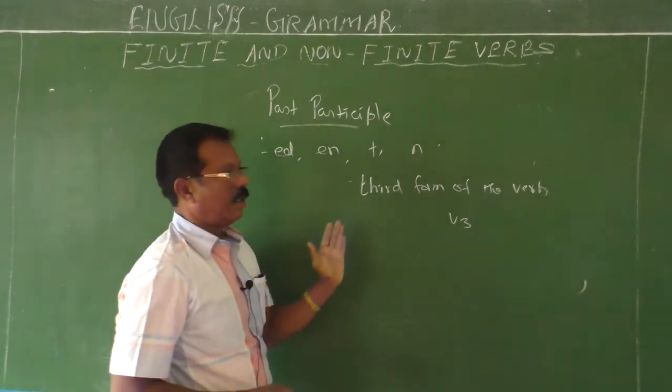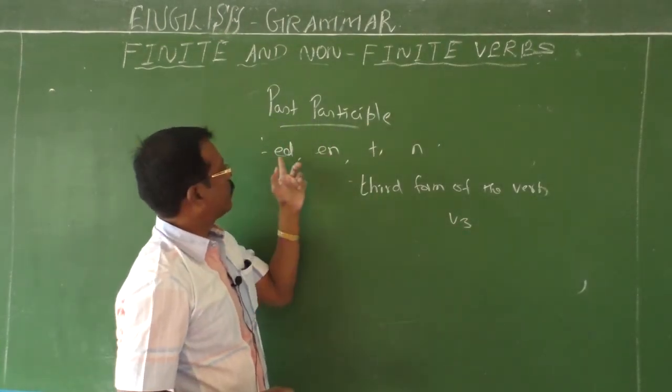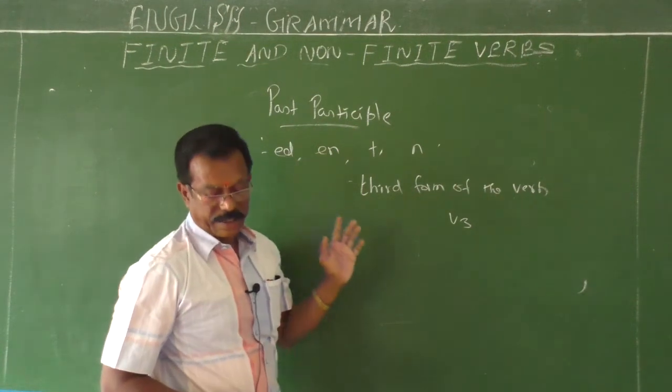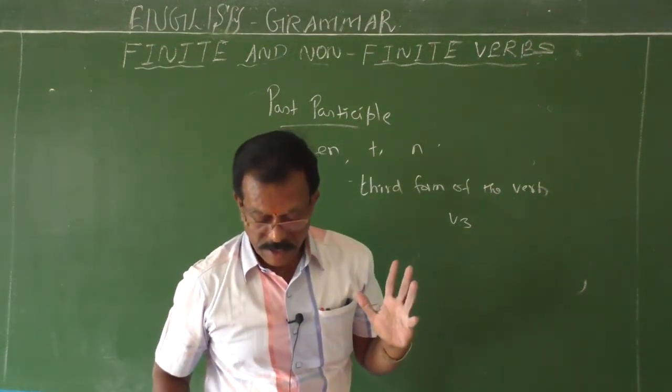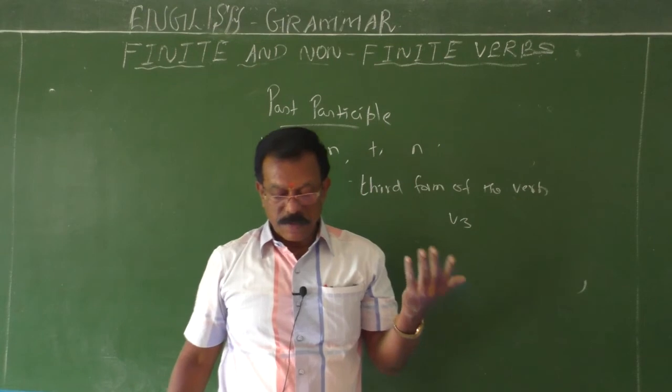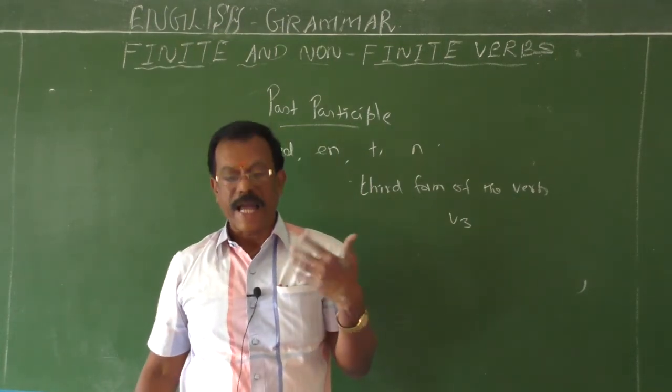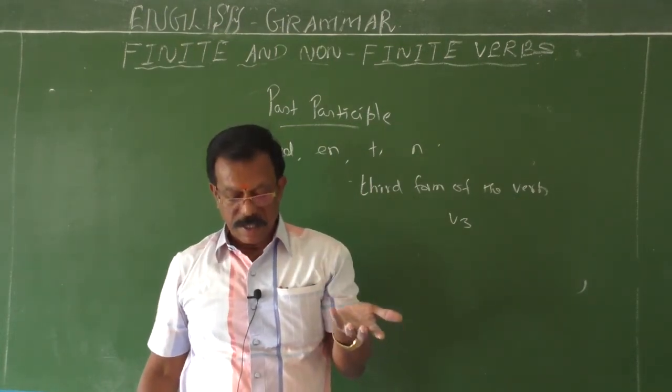Eat, ate, eaten. Go, went, gone. Work, worked. Okay, like that. So they denote actions that have been completed in the past.